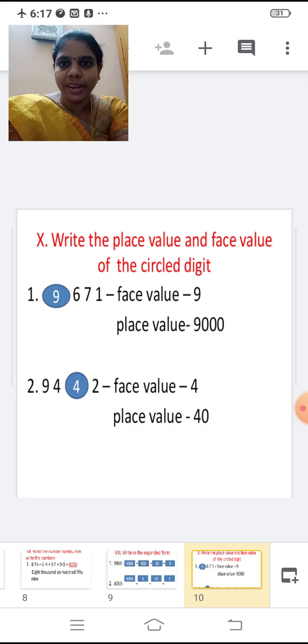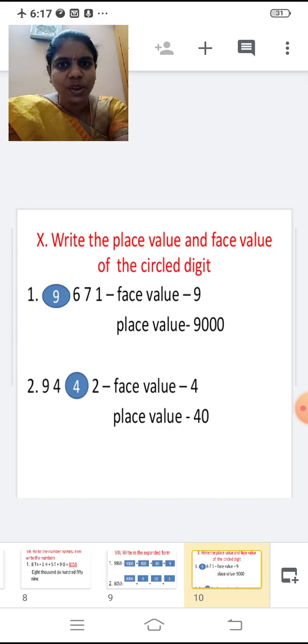Next one, write the place value and face value of the circled digit. You are going to write the place value and face value of the circled digit. Shall we? First one, 9671. 1 in the ones place, 7 in the tens place, 6 in the hundreds place and 9 in the thousands place. So you are going to write the place value and face value of 9.